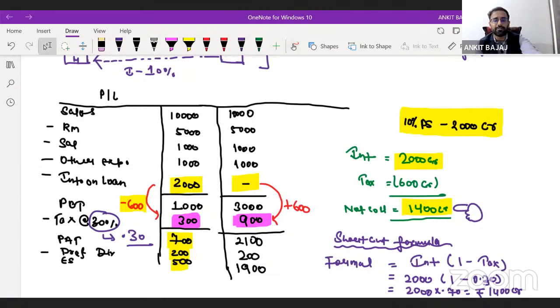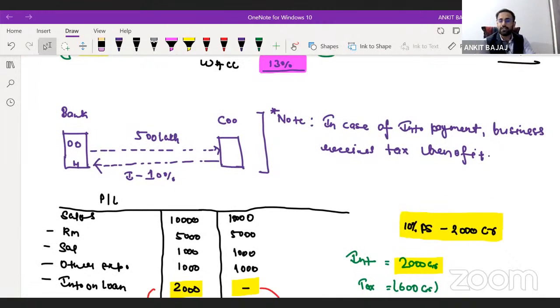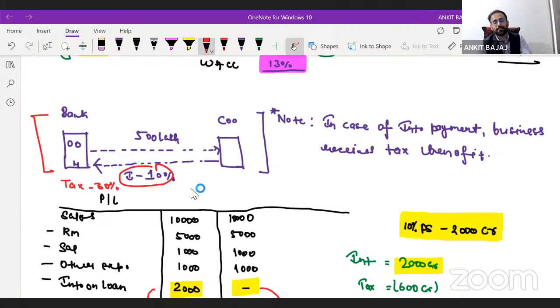So whenever you calculate the cost of debt, you have to calculate the net cost. Let's suppose in this case the company has to pay tax of 30%. So what is going to be the net cost? Here the company is paying interest of 10%. If I calculate the interest in rupees, interest is going to be 10% of 500 lakh, that is 50 lakh.